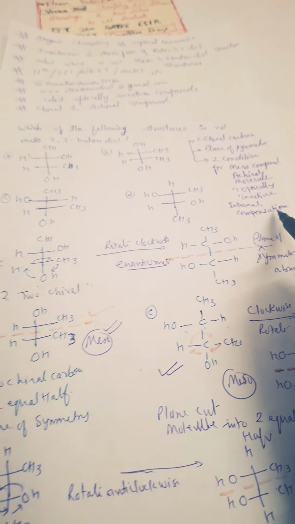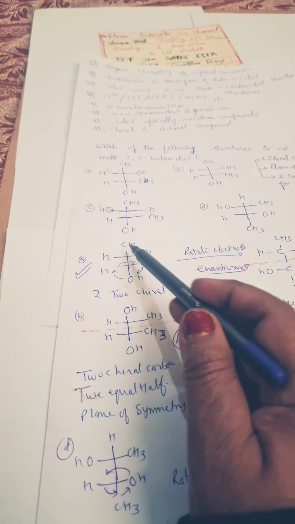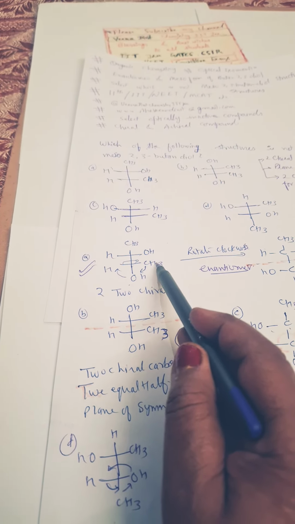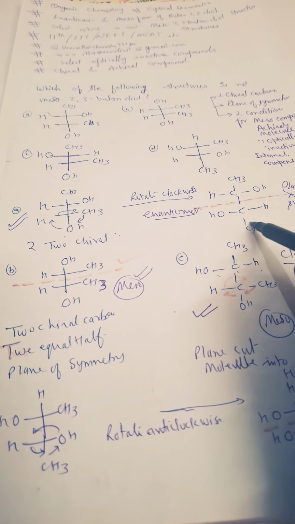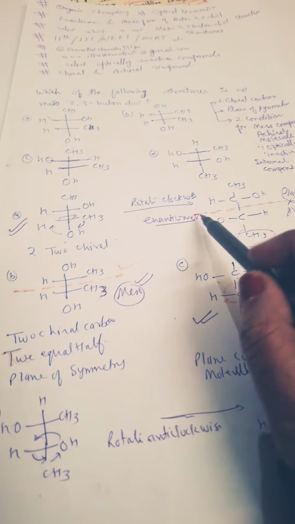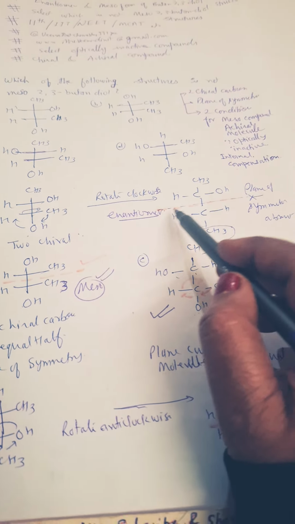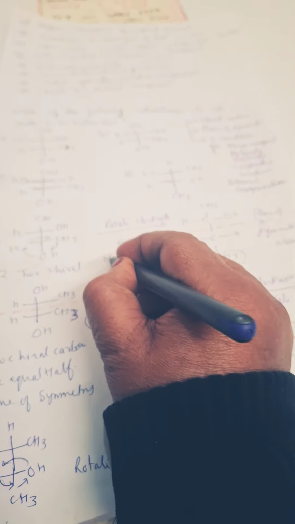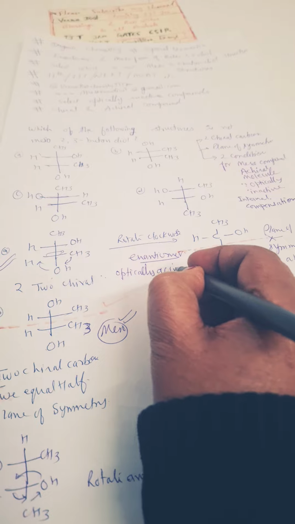Write down each and every point, my child. Now we will discuss A. Here CH3 is at the top and here CH3 is on this side. Clockwise rotation will give you this structure, so that CH3 comes to the bottom. Now after rotation we see that the OH groups are on the opposite side. There is no plane of symmetry, so it is an enantiomer, so it is optically active.